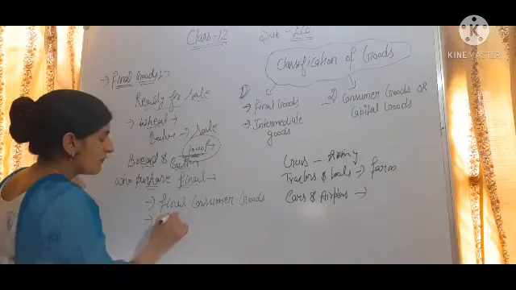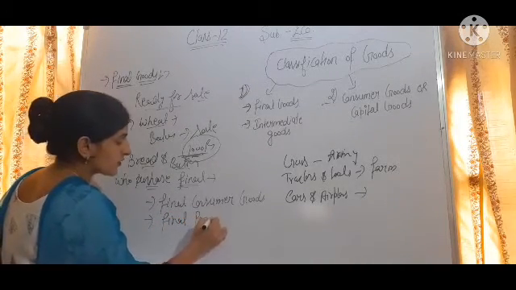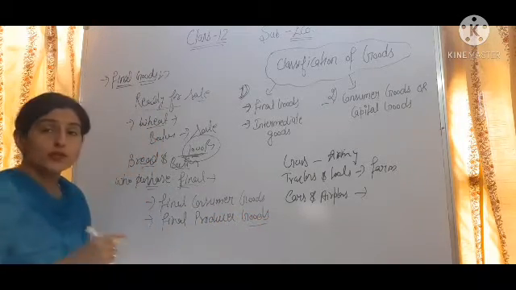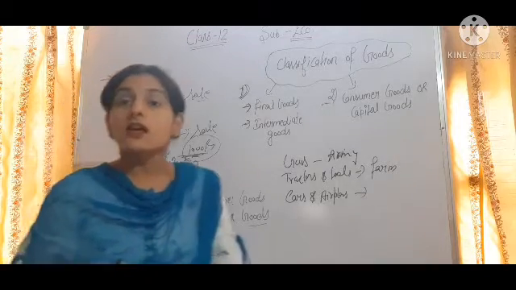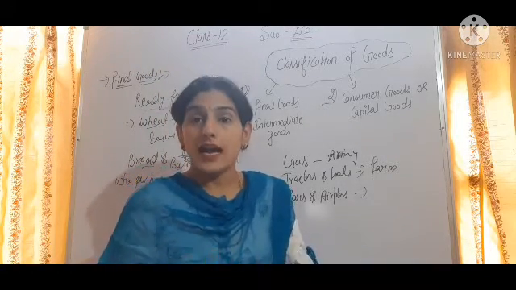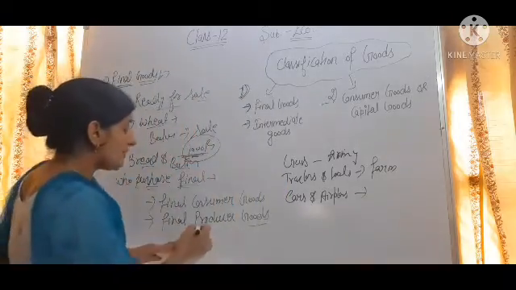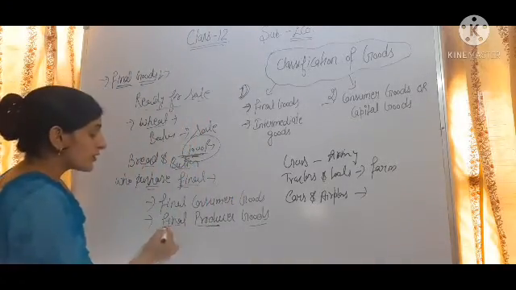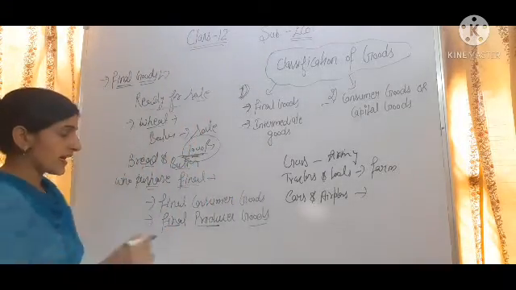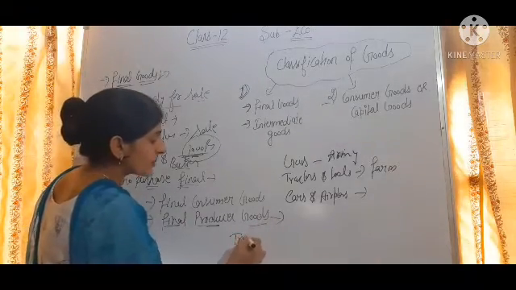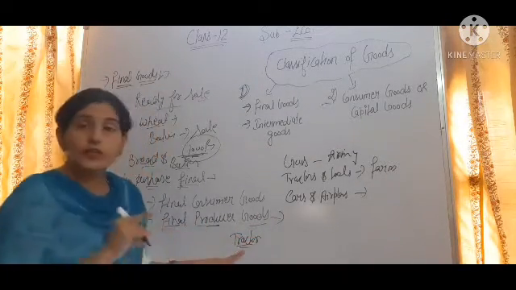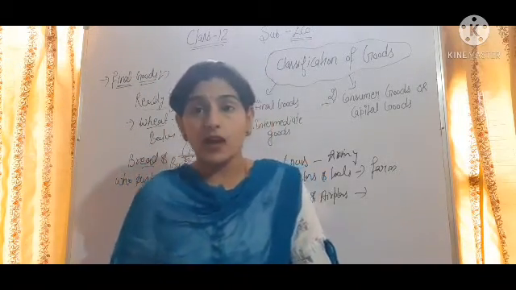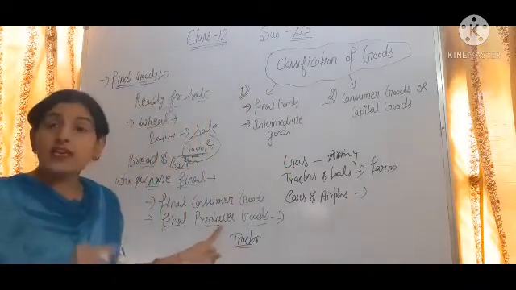And final producer goods. Final producer goods are purchased by the producer to add to their production, like a tractor. Tractor is a final good in the market, and that is purchased by a farmer to work in his farm. It means that is a final producer good.